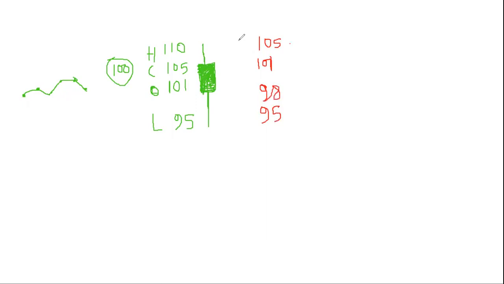So here high is 105, opening is 101, closing is 98, and low is 95.